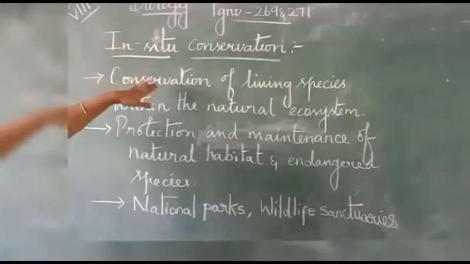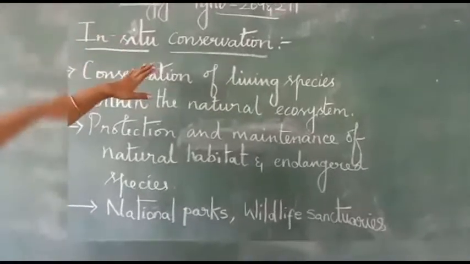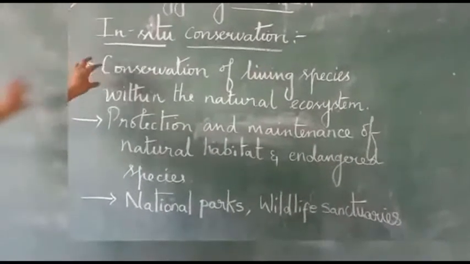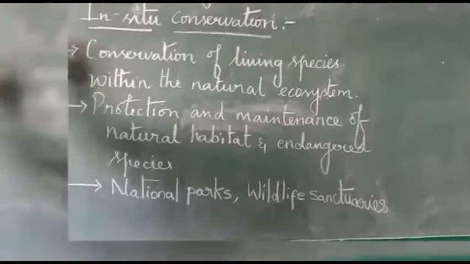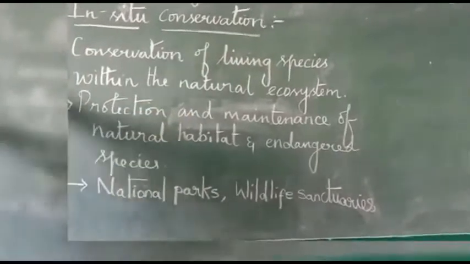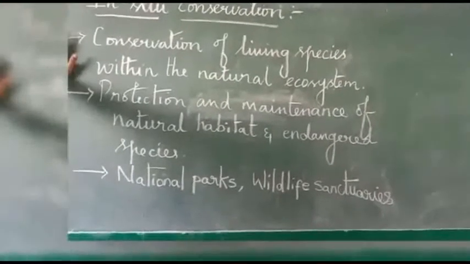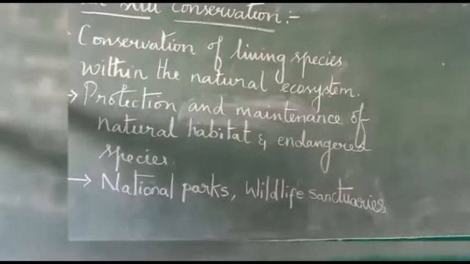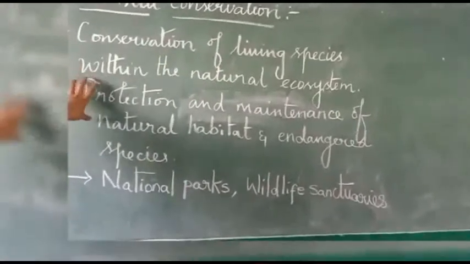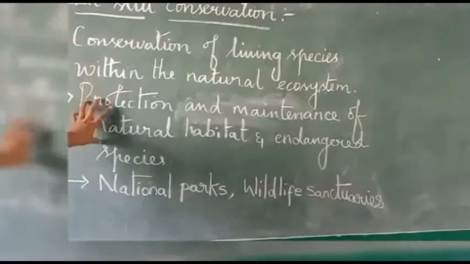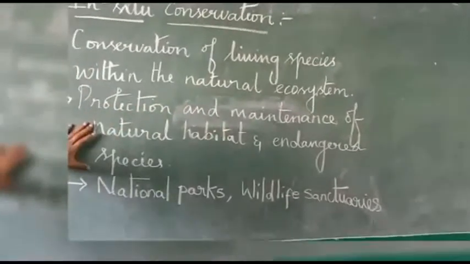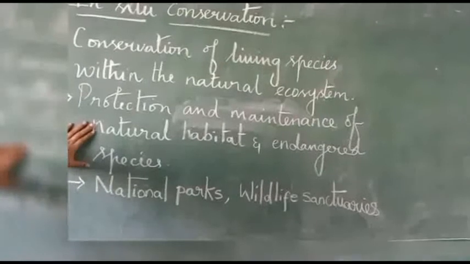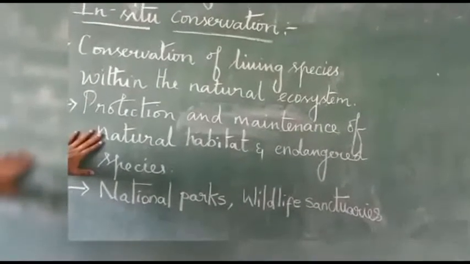Already we have seen this, so once again we are going to see about it and its advantages. In situ conservation is nothing but the conservation of living species within the natural ecosystem. An ecosystem is the place where all the living beings are present, mingled with the abiotic factors. Protection and maintenance of the natural habitat is done there, and even endangered species are maintained in order to exist. That is the main function of in situ conservation.